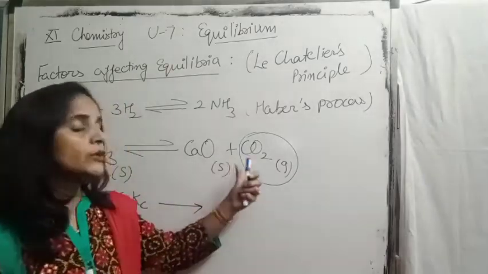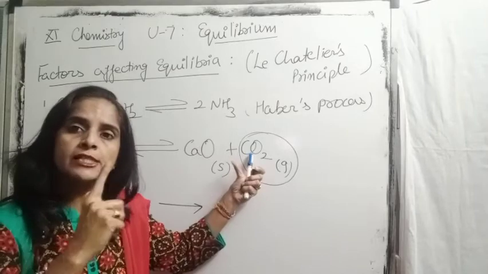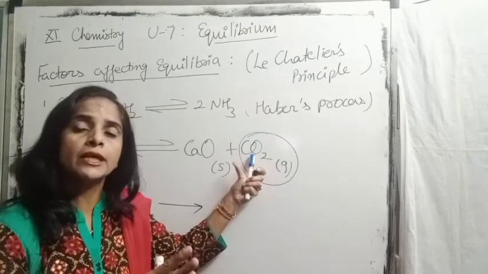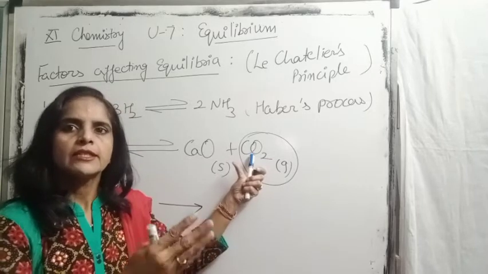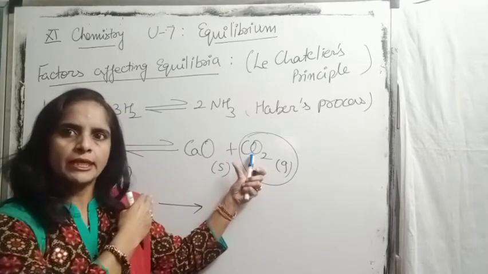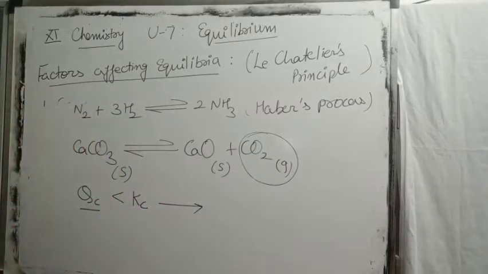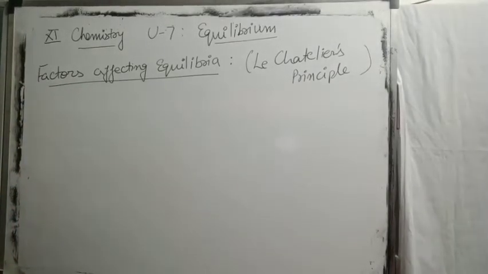Second, continuously remove the products from the reaction mixture. Don't allow product to collect there, so that we can suppress the backward reaction and increase the rate of forward reaction.